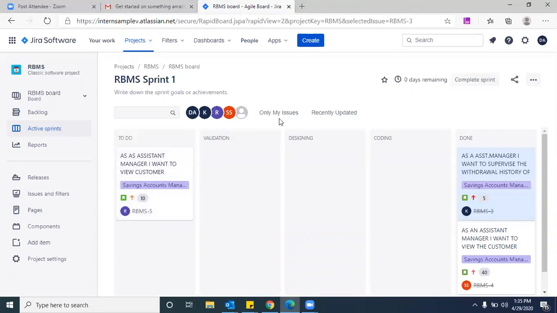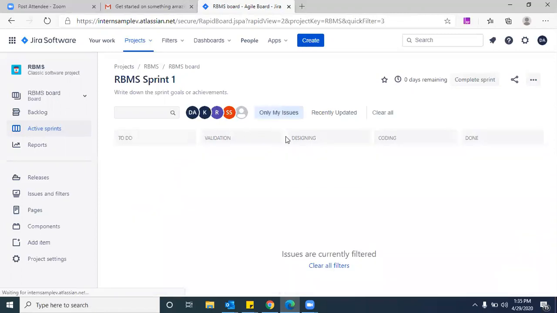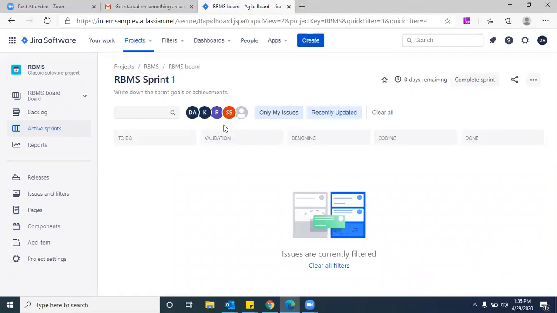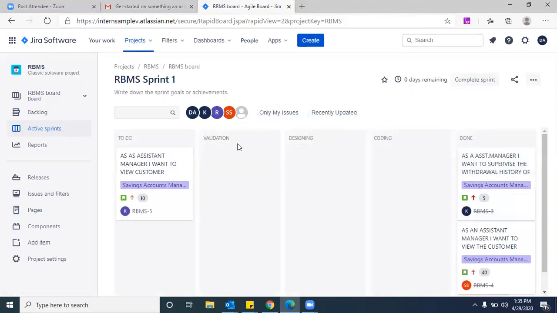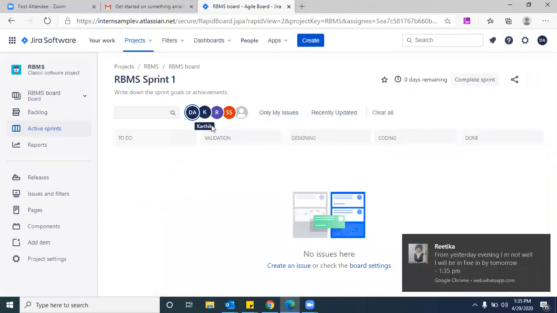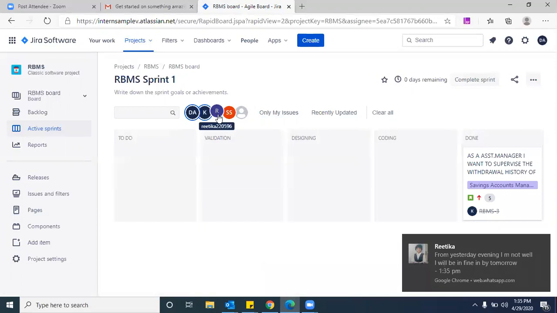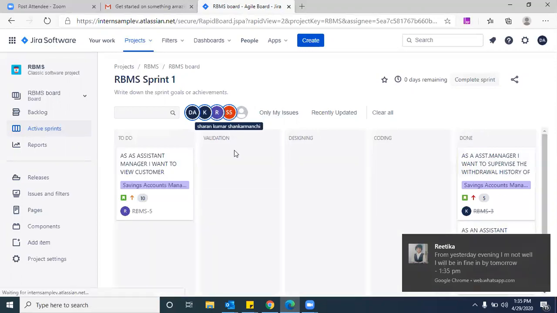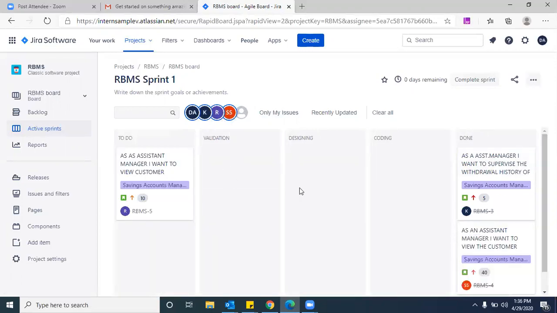And even you can see only your issues as well, and recently updated as well. Is that clear? I believe you can also click on the circles, like D, A, K, and R. Yes, even we can see Karthik's issues, Ritika's issues, Saran's issues, everything. Is that clear?